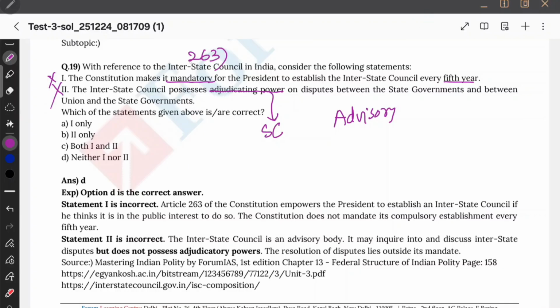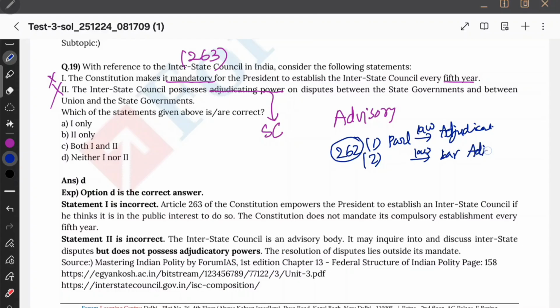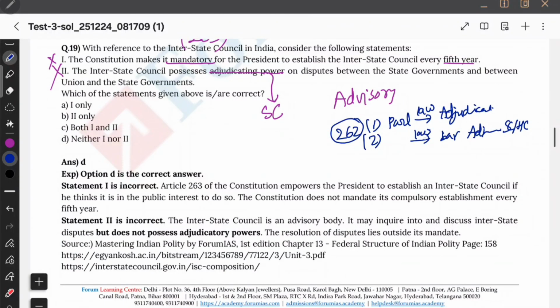The interstate council is under Article 263. If you see Article 262, it is different. Article 262 has two clauses, clause 1 and clause 2. Parliament by law can provide for adjudication. The article itself talks about adjudication in clause 1, and then it also says that Parliament can make a law to bar adjudication of the Supreme Court and High Court regarding any such disputes, and for that Parliament actually passed a law. What is that law? The Interstate River Water Disputes Act 1956.